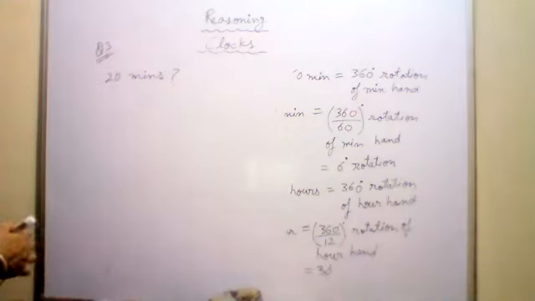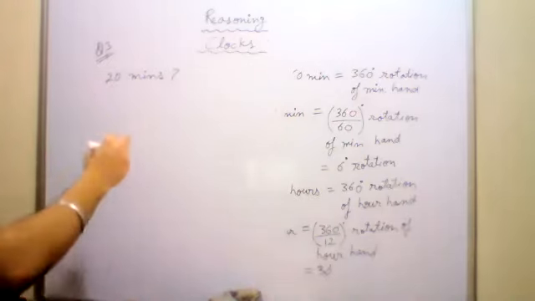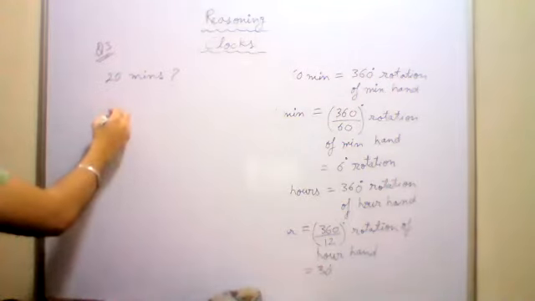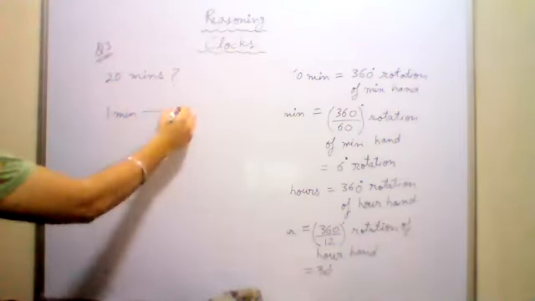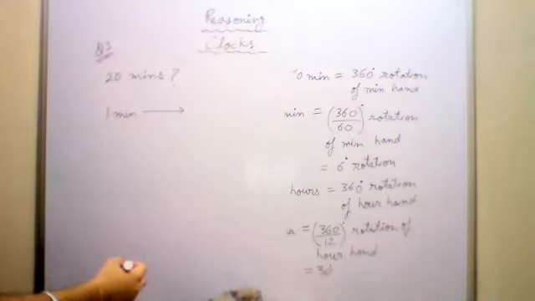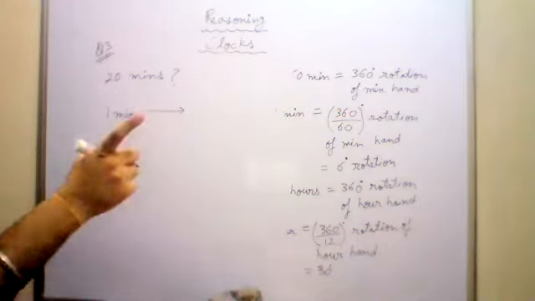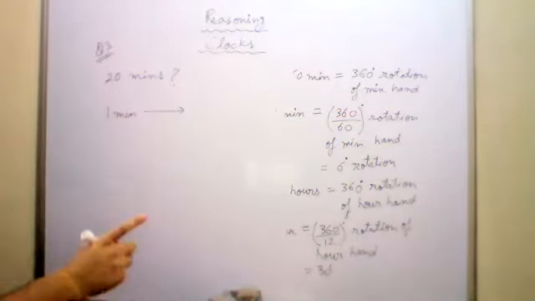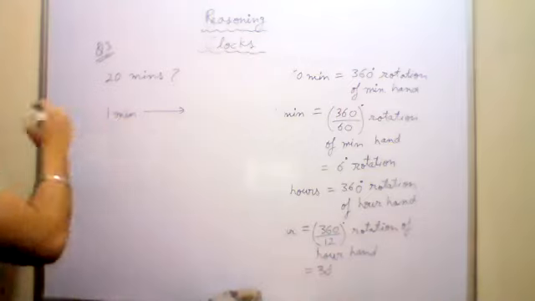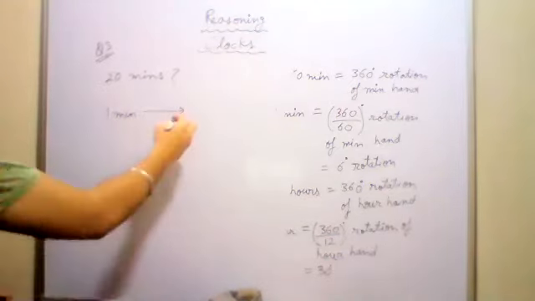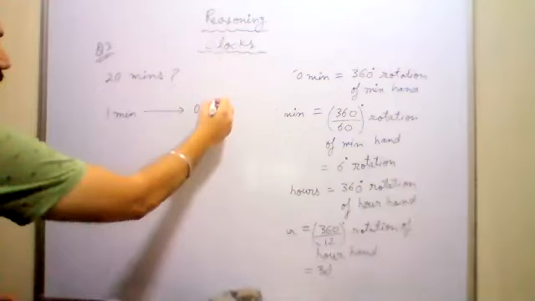So we know that in 1 minute, what is the angle covered by the hour hand in 1 minute? You can see the angle covered in 1 minute, it is written at point number 10. Look at point number 10. You can see that the angle covered by the hour hand in 1 minute is 0.5 degrees.